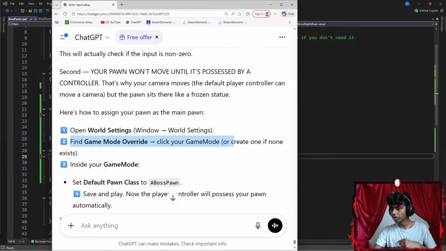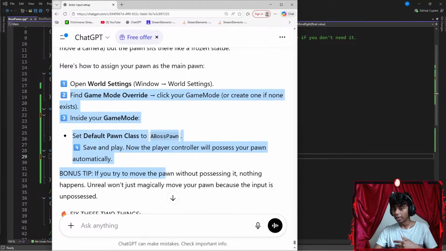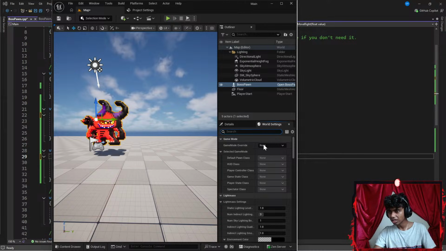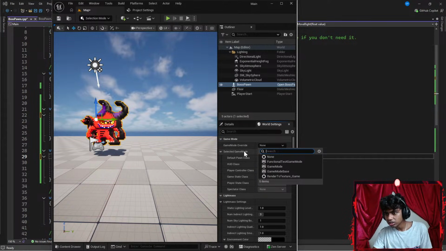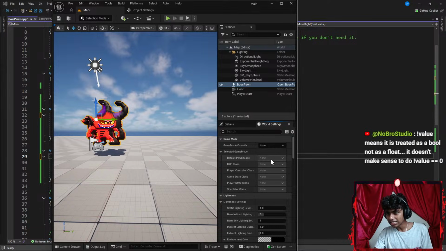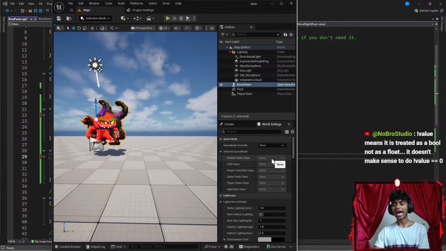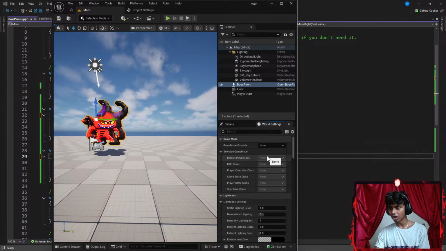Click your game mode, or create one if it exists. Inside your game mode, set default pawn to a boss pawn. So I gotta set default pawn to a boss pawn. Oh, default pawn. There we go, to a boss pawn. I can set it to a boss pawn. Not value means it's treated as boolean, not a float. Oh, okay, that actually makes sense. I should have thought of that, to be honest.